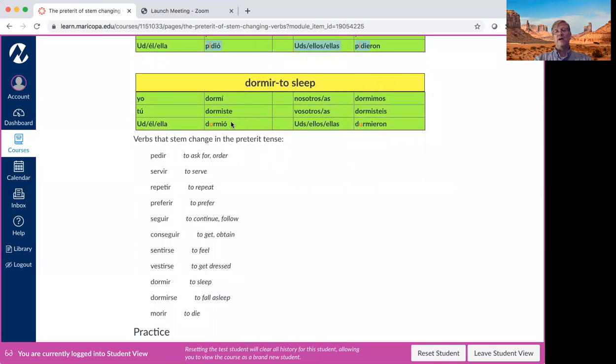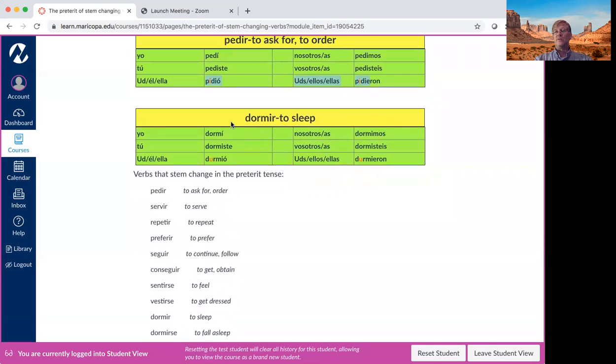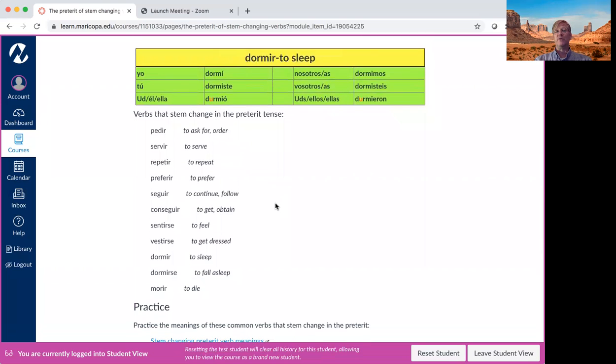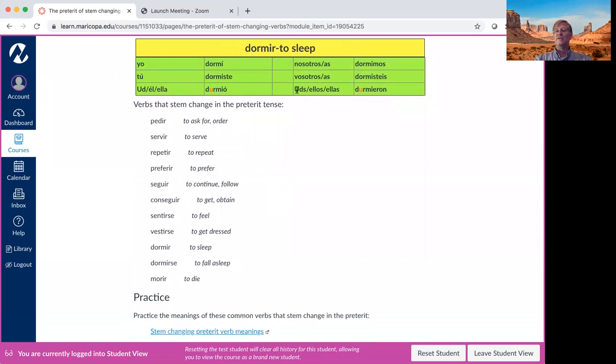So here we have two stem changes that are possible. Verbs can go to either from E to I or O to U. Those are our two stem changes in the preterite. And these verbs, they're very few in number because they have to be IR verbs. So that eliminates all ER and AR verbs.